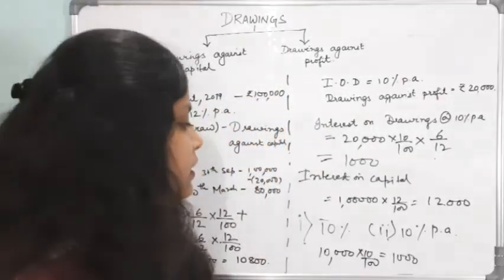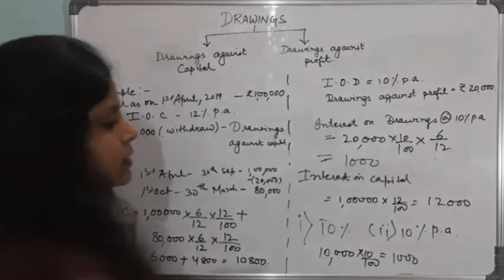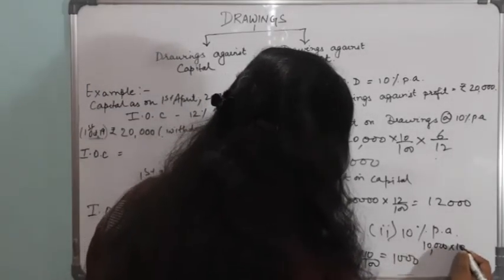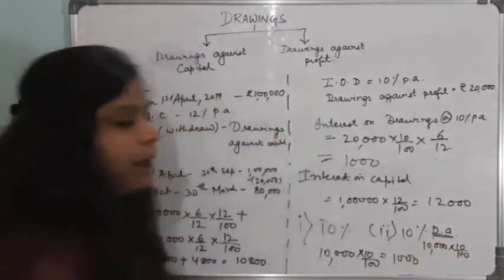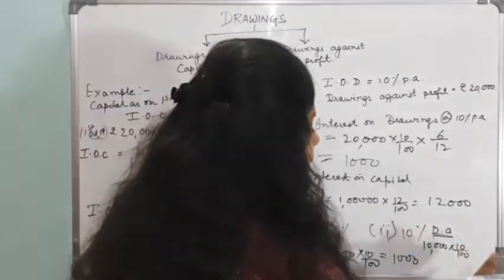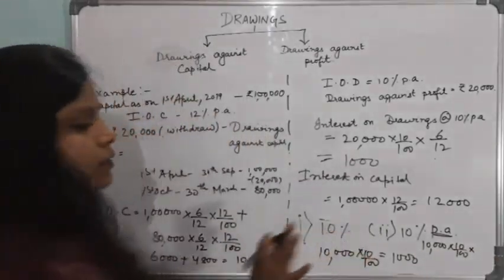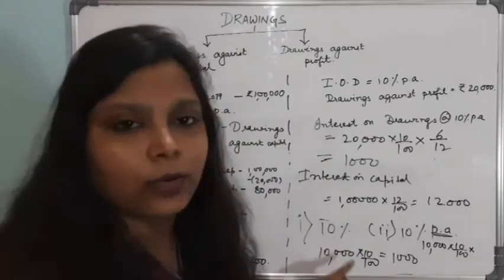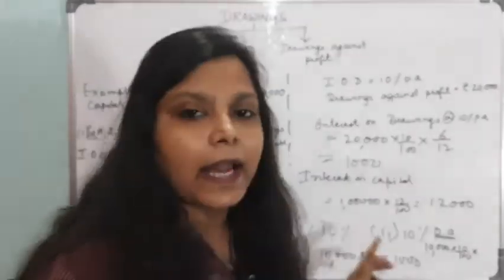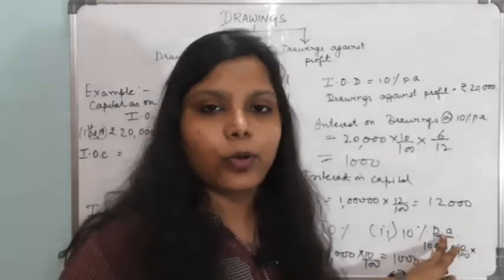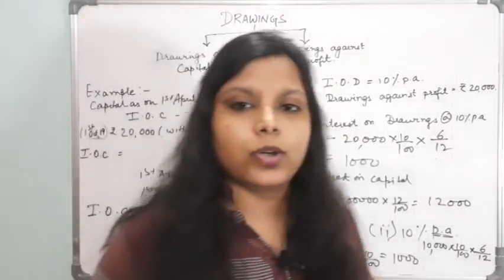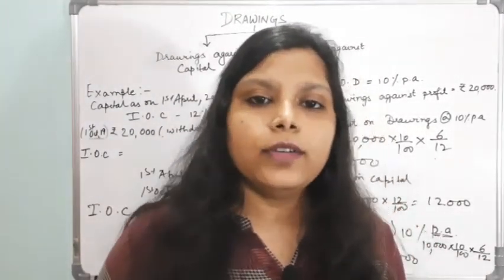Very important point. And the other thing is, when the drawings amount is 10,000 and the rate is 10%, and per annum is not given, then you don't have to take 6 out of 12. But if it is given per annum and the date of drawings is not given, then you have to calculate for 6 months. Then interest on drawings will be calculated for 6 months.